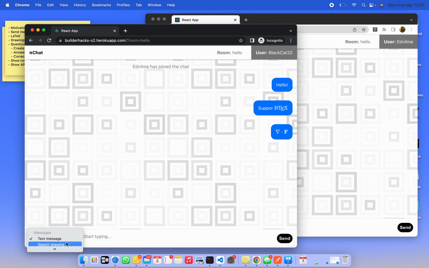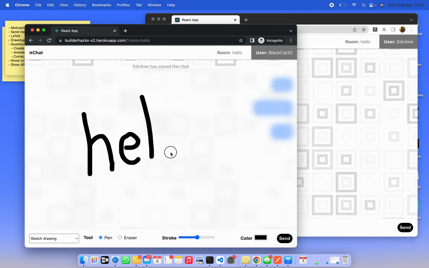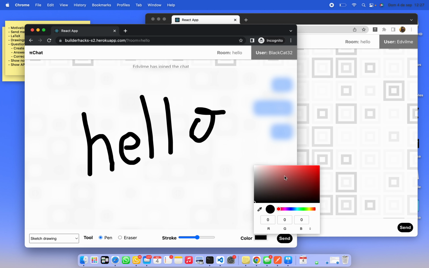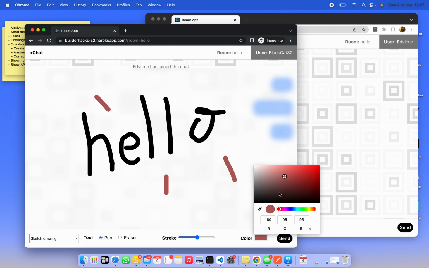In addition to that, users can also create drawings with the sketch drawing tool, and they can add messages and diagrams or equations, maybe if it's easier than typesetting them with LaTeX. It has different colors, a pen, eraser, different stroke widths, etc., all that you might expect.